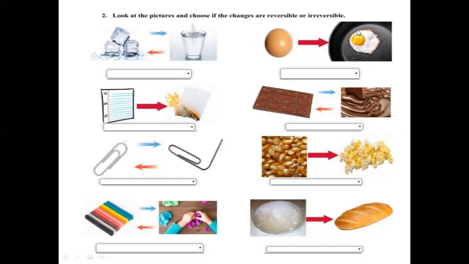We cannot convert this cooked egg back into the raw egg. Melted chocolate can be converted into the frozen, solid form. Corn can be ground, and then we cannot convert it back into corn seeds. Flour converted into the baked form cannot be converted back into raw flour. So all these are examples of reversible and irreversible reactions.